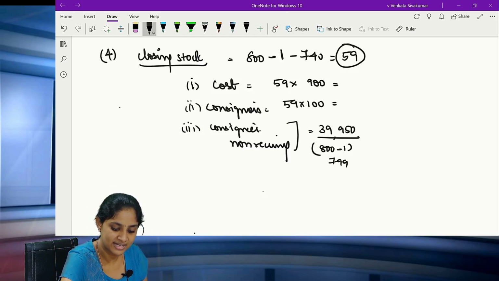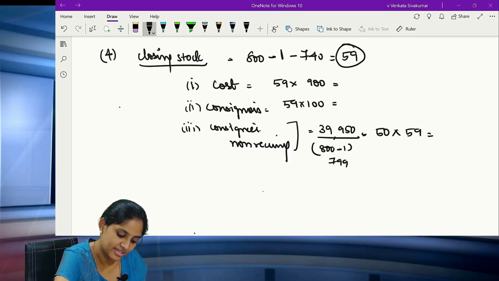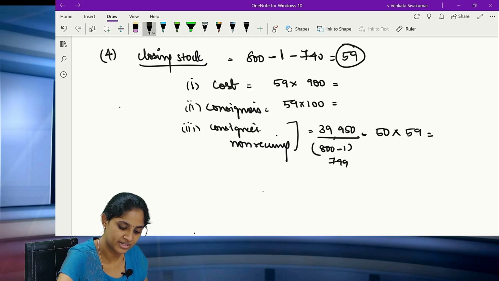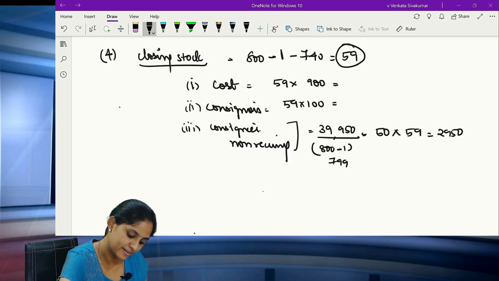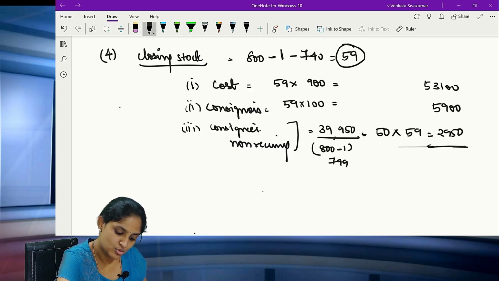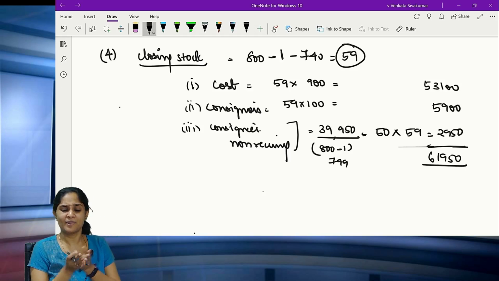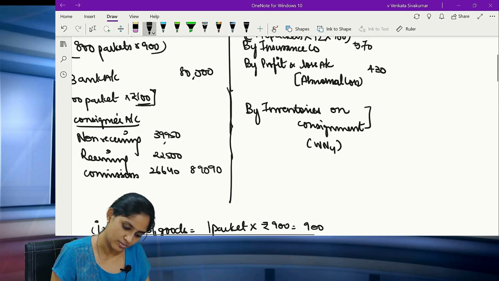So divide 39,950 by 799. It is 50 rupees per packet into 59. So how much does it come to? 59 into 50 comes to 2,950. This comes to 5,900. And 59 into 900 comes to 53,100. So what is the total? 53,100 plus 2,950 plus 5,900, 61,950. It is a simple problem, normal calculation. That's all. So please put it here.